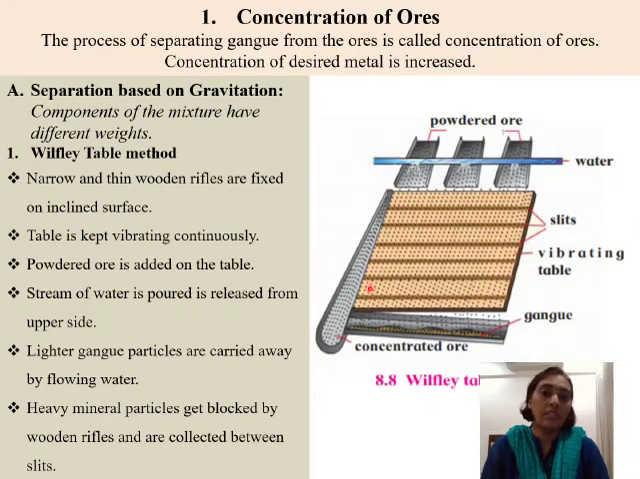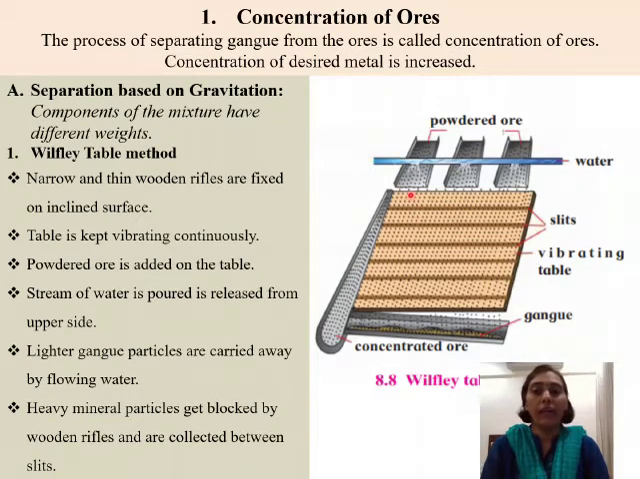This table is always kept vibrating. It is kept vibrating so that the difference in the weights can bring about the easy separation of the metal and the gangue particles. So that is kept on vibrating. And these are called rifles, wooden rifles. And they are longitudinally arranged. So they are longitudinally arranged wooden rifles on the Wilfley table.